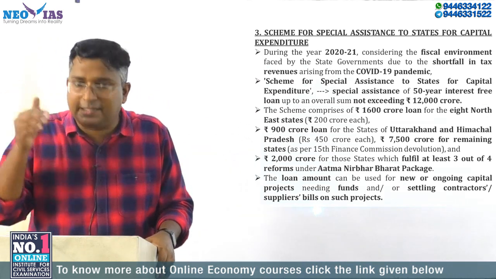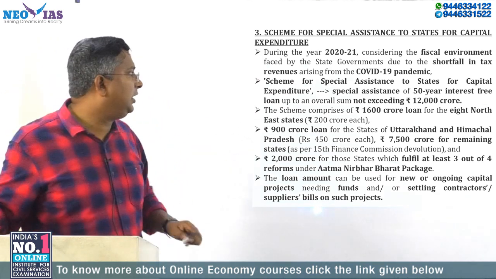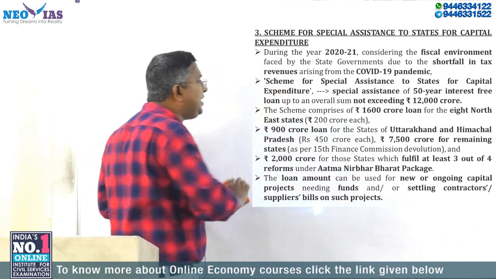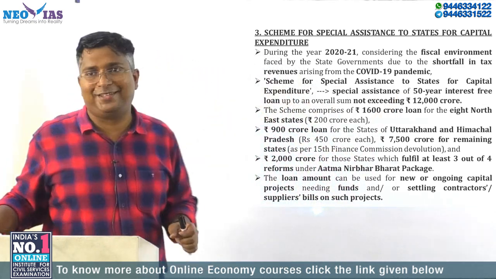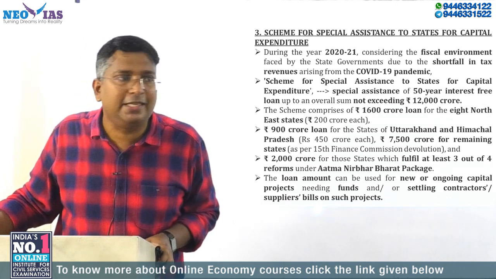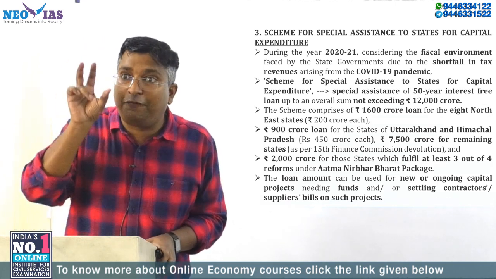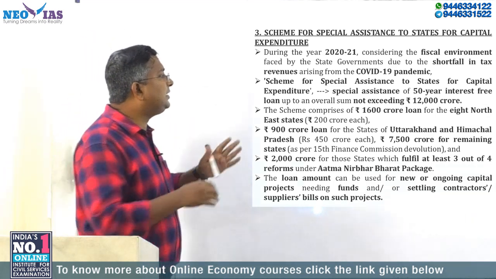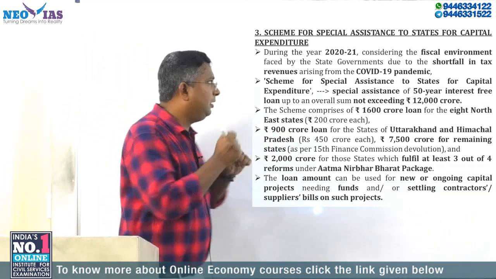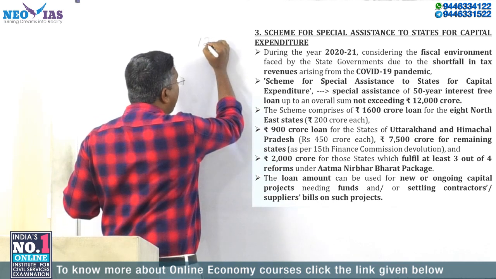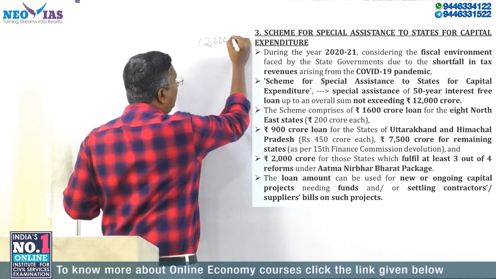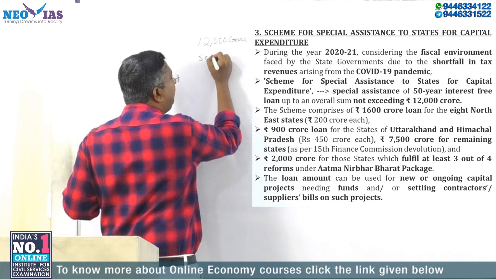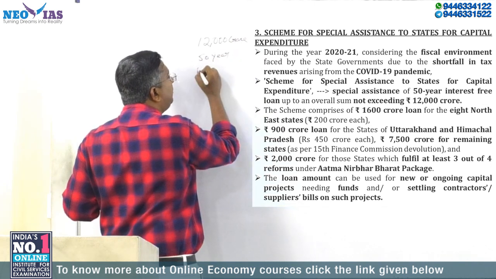Okay. So under this scheme, it's very important. Under the scheme, the Centre will give a 50-year interest-free loan. What is the help the Centre will give? A 50-year interest-free loan up to a sum. It's not a big amount, but the key thing is that under the scheme, 12,000 crore will be given to the states, and it is a 50-year interest-free loan.